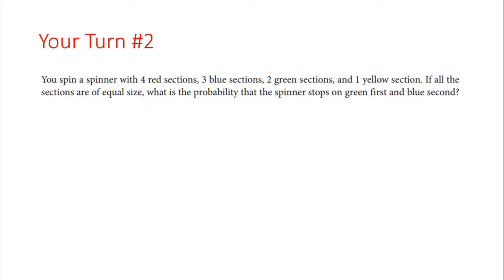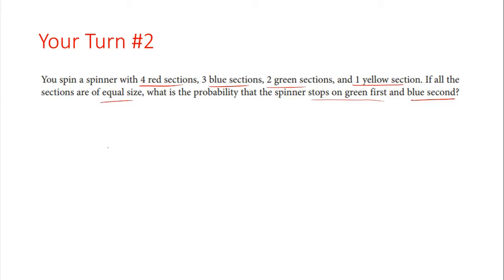All right, your turn number 2. Basically, here we go. We have a spin on a spinner with 4 red sections, 3 blue sections, 2 green sections, 1 yellow section. If all those sections are equal size, that's very important, what is the probability that the spinner stops on a green first and a blue on the second?